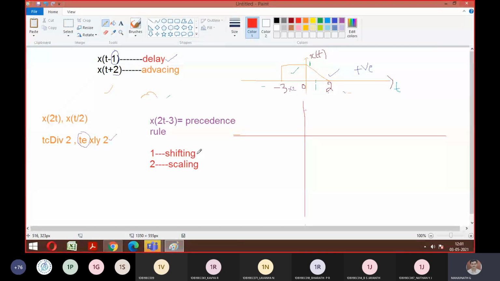Delay means it has to come towards the positive side, as I said. So you can make a note. -3 to -2 is the first delay. -2 to -1 is the second delay. And then -1 to 0 is the third delay. So can I tell the waveform will start from 0 now instead of -3? Agree, guys?